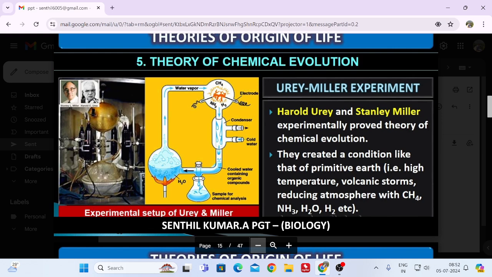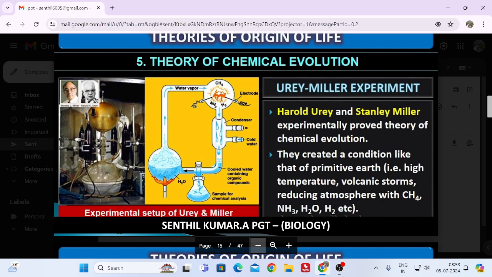What they tried to do was provide a primitive environment in an artificial manner. How the primitive earth contained that particular environmental situation, they wanted to provide artificially. So this experimentally proved the theory of chemical evolution.